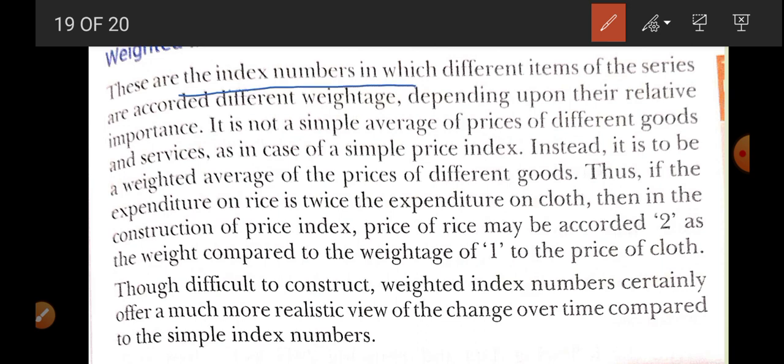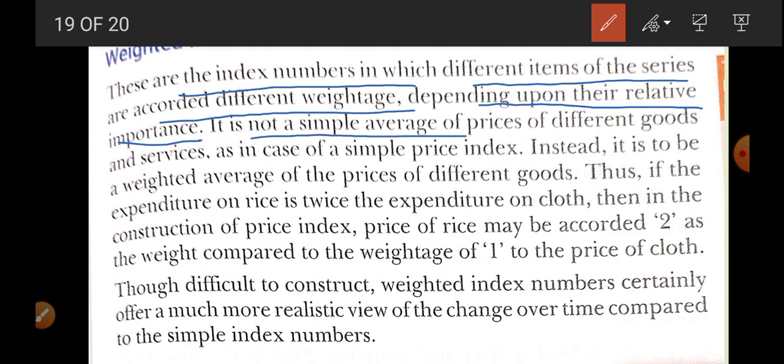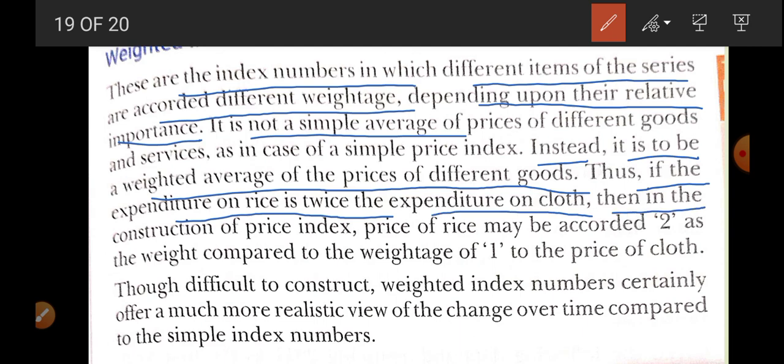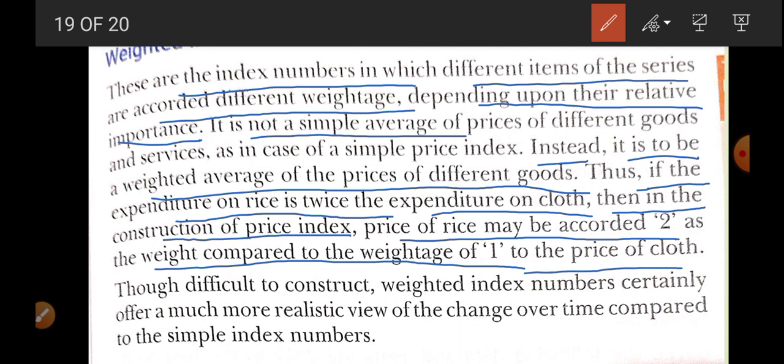Now come to the weighted index number. These are index numbers in which different items of the series are accorded different weights depending upon their relative importance. It is not a simple average. It is a weighted average of the prices of different goods. Thus, if the expenditure on rice is twice the expenditure on cloth, then in the construction of the price index, the price of rice may be accorded twice the weight compared to cloth. So this is what a weighted index number is. Okay, thank you for today, students.